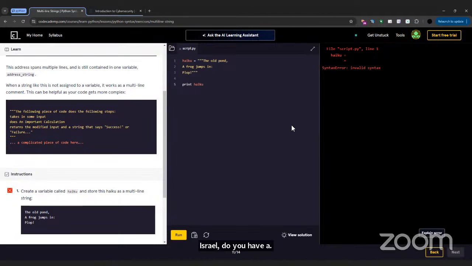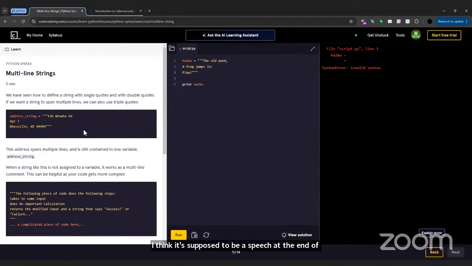Olawudare, do you have an idea of what to do? I have two, though I don't know if it's correct. For the first one, maybe it's because you didn't put anything in line 4, and then on line 1, I think it's supposed to be a speech mark at the end of this sentence.